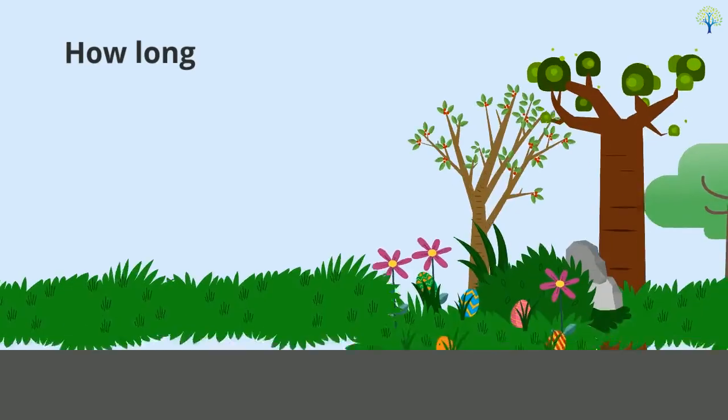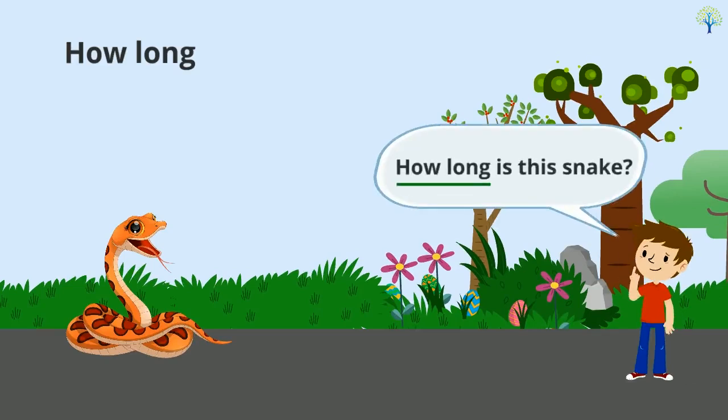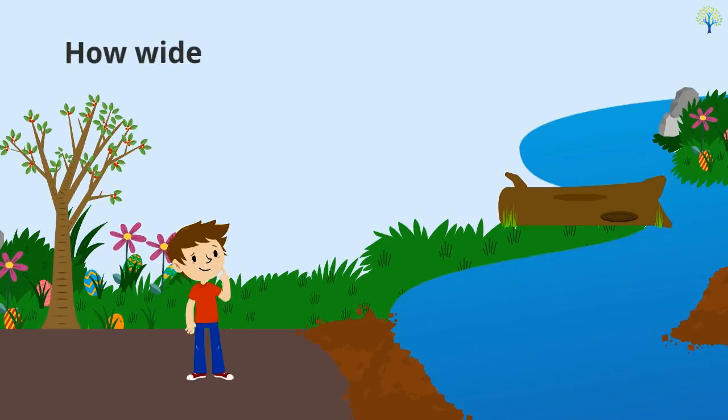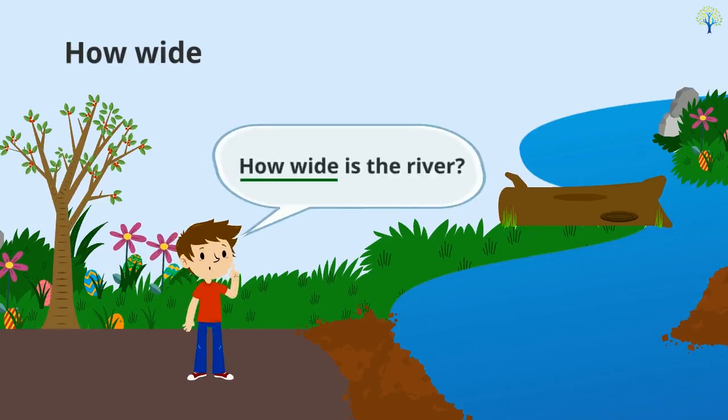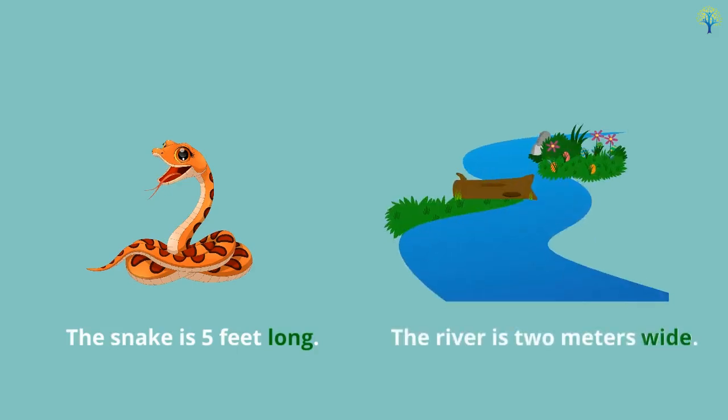Use how long to find out about length and how wide to ask about width. For example, how long is the snake? Or, how wide is the river? To make sure the answers are understood, use the words long and wide in your answers. For example, the snake is 5 feet long, or the river is 2 meters wide.